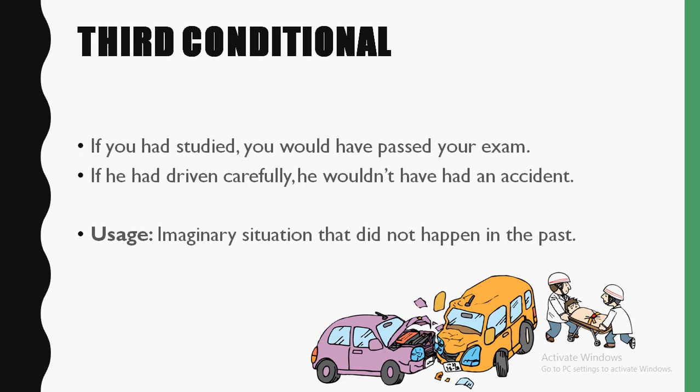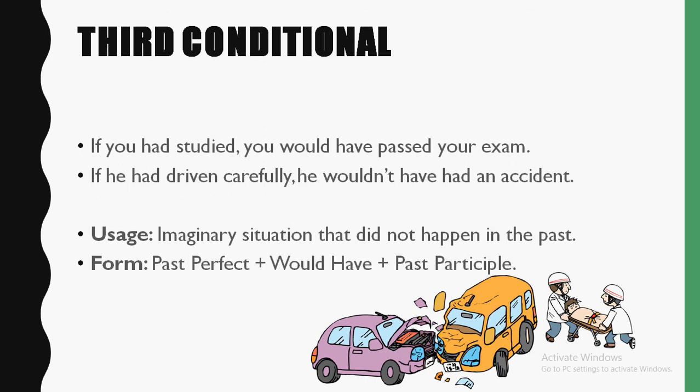We could say, if you had driven carefully, or if he had driven carefully, he wouldn't have had an accident. So because he didn't drive carefully, he had an accident. So if he had driven carefully, he wouldn't have had an accident. So we use it in an imaginary situation that did not happen in the past.